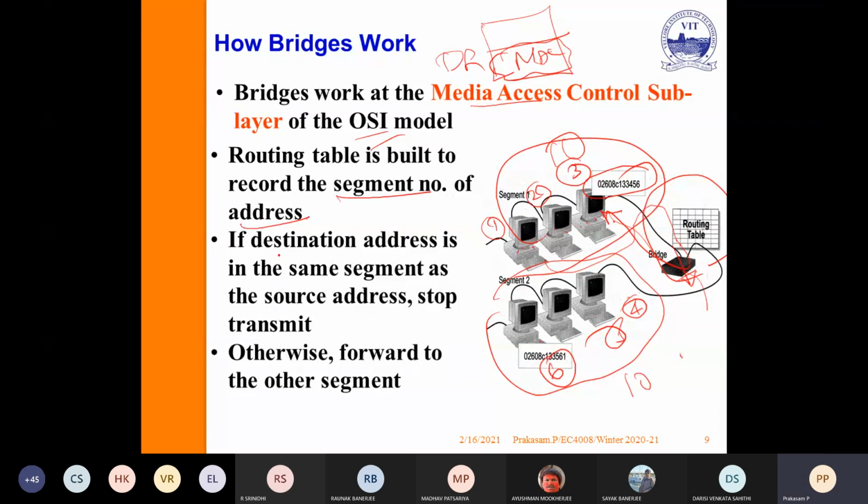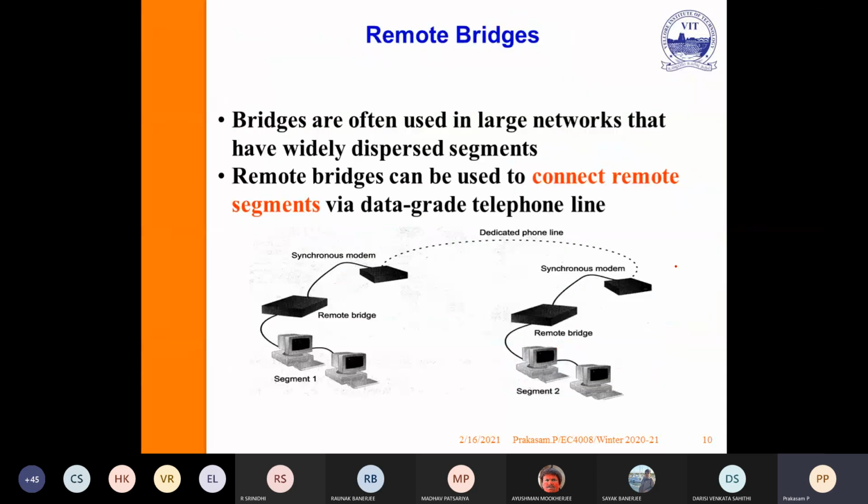If the destination address is in the same segment as the source address, it stops and does not transmit further. Otherwise, it will forward to another segment. If the destination is in a different segment, it will allow the frame to pass through the bridge. Otherwise, it will stop. So this is the way the bridge works.